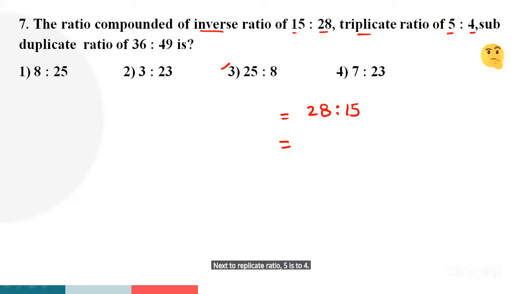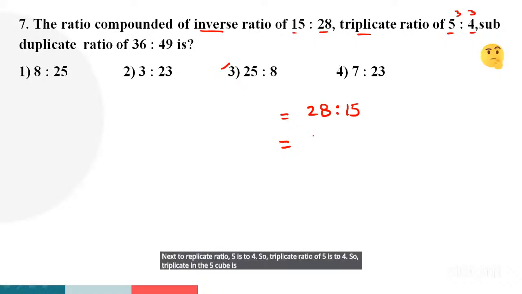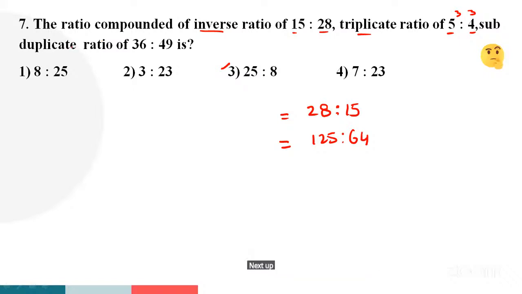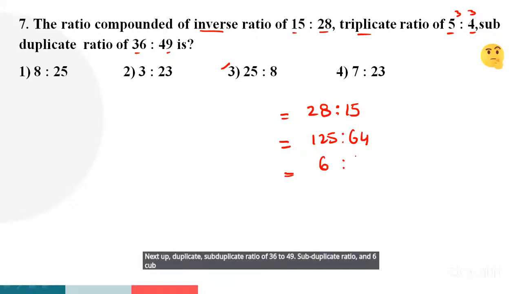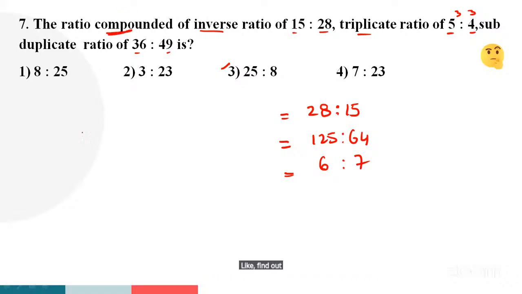So triplicate ratio of 5:4: 5 cube is to 4 cube. 5 cube is how much? 125. 4 cube is how much? 64. Next, sub-duplicate ratio of 36:49. Sub-duplicate ratio: 6 is to 7. Square root of 36 is 6, square root of 49 is 7. Right. Find out the compound ratio on it. Same like this.